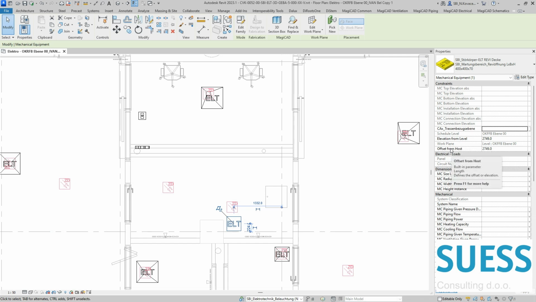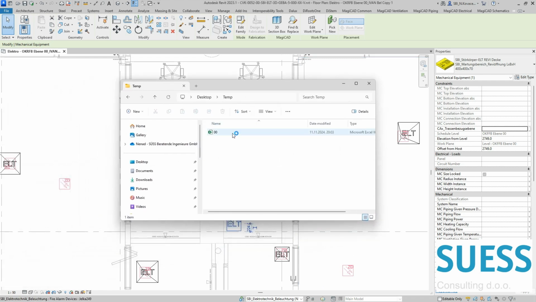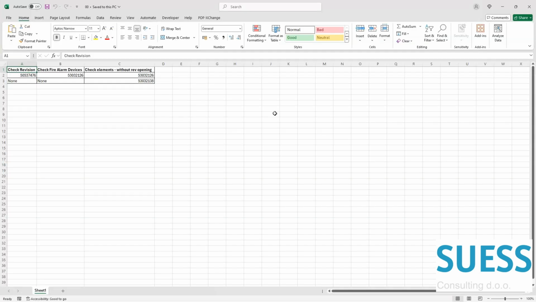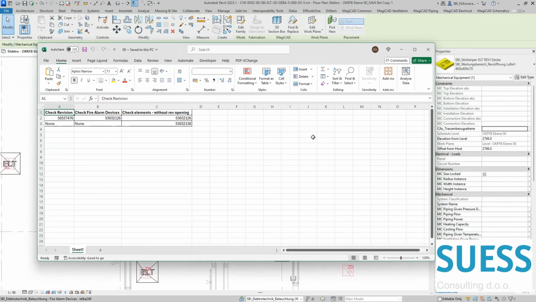So the script is created in a way that we can use it for different categories and different purposes. My idea was, okay, let's just tell the user to type some part of the level name, some unique part of the level. That is why I used 00, because for the next floor we'll have 01, 02, 03, and so on. Okay, so now regarding Excel.